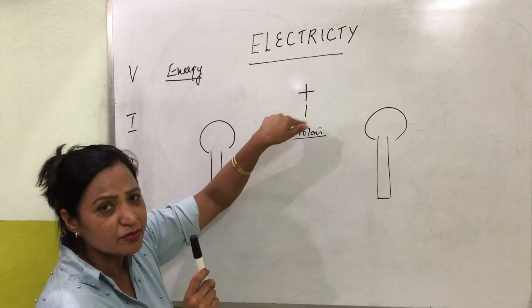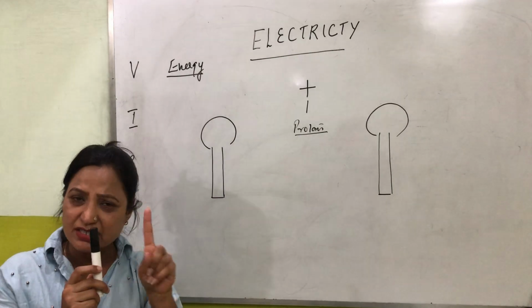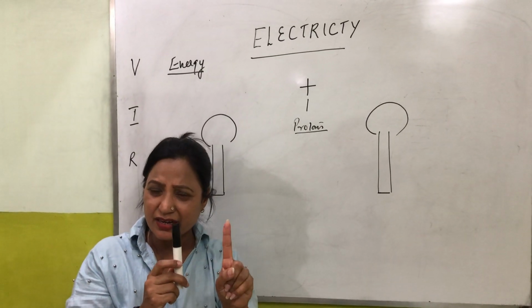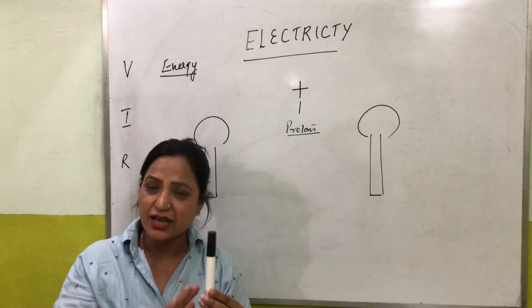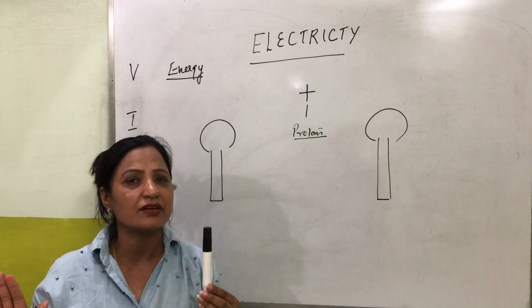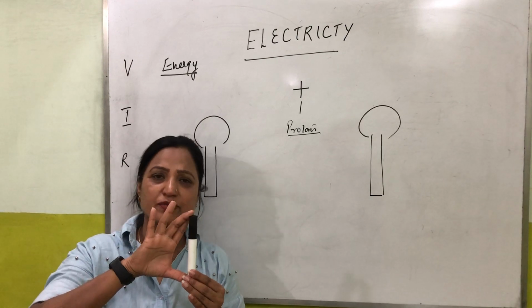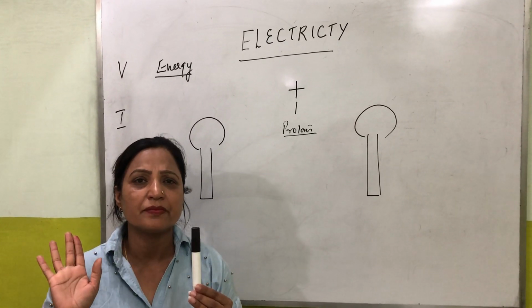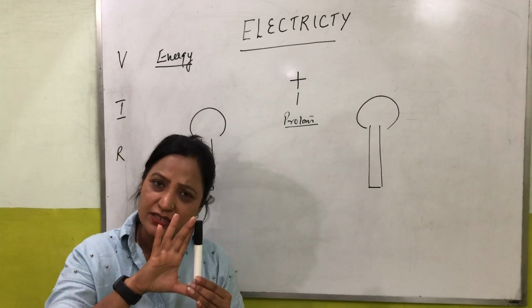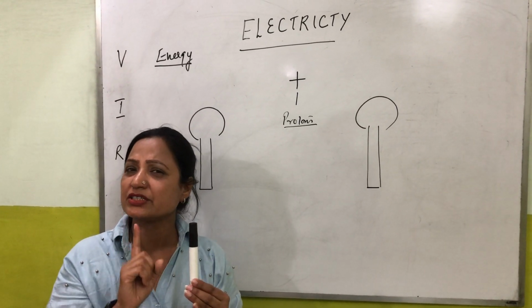It can move a charge from its place. So this is the first concept of the chapter, that any object which has no charge has no electric potential. And a charged object, whether positively or negatively charged, does not matter. Any object which has a charge has some electric potential.